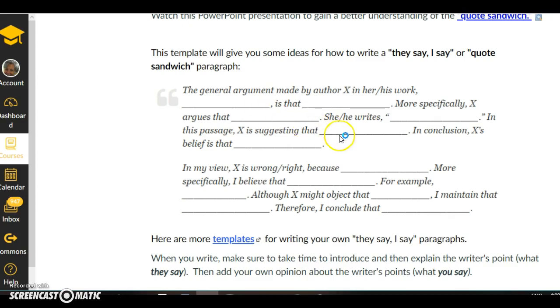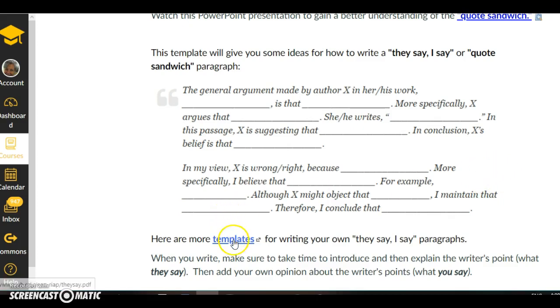You need at least two sentences. The next part of the model is your analysis. You're going to come back and say, in my view, the writer is wrong or right because blah, blah, blah. And then you explain your idea too. More specifically, I believe that blah, blah.